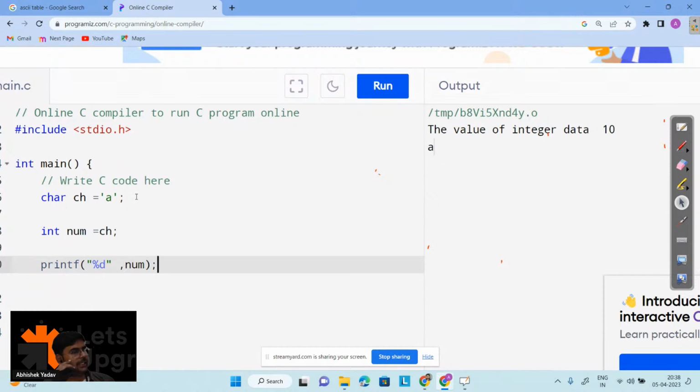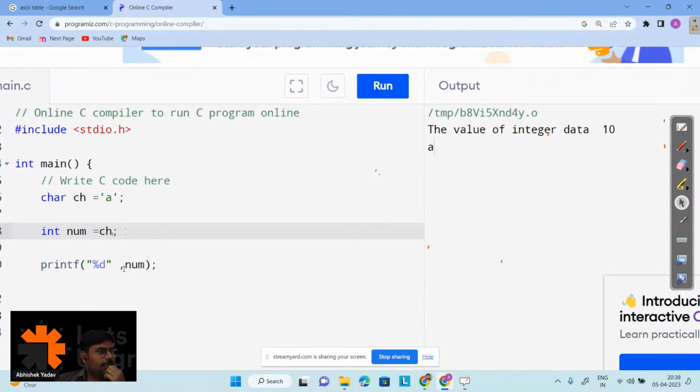If it is clear till this point, what will be the output for this program? That is what I have done. I have created a variable and stored 'a'. After that, I have declared an integer kind of variable, and in that integer variable I have stored ch, right? And after that, I am printing the value of num.